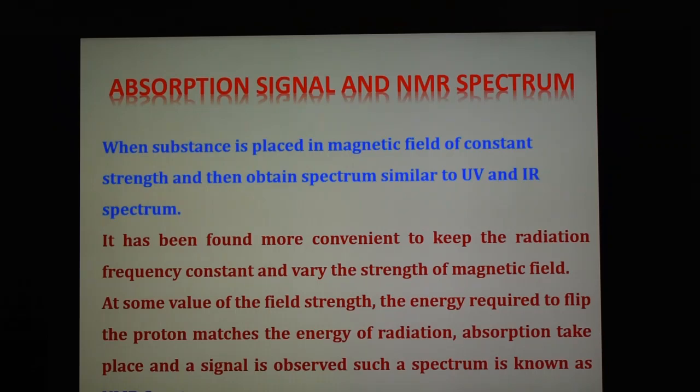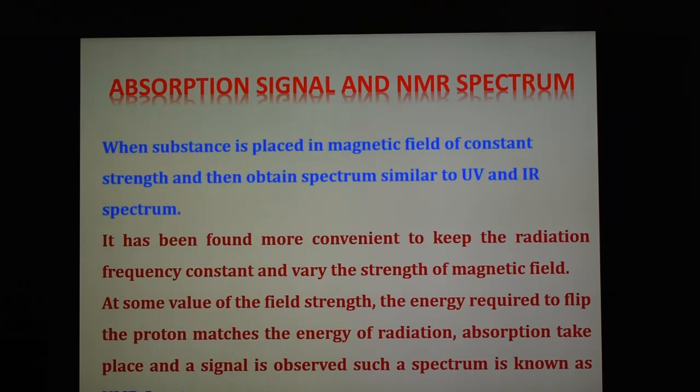The number of signals at different applied field strengths equals the number of different sets of equivalent protons. So we keep the radiation frequency constant and vary the magnetic field, and absorption takes place. It gives the spectrum, and this spectrum is known as the NMR spectrum. So this is the absorption signal and NMR spectrum.